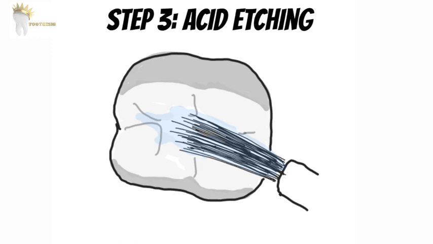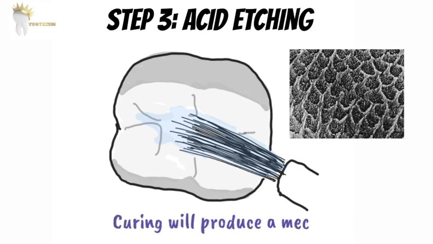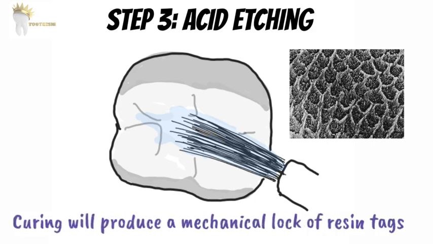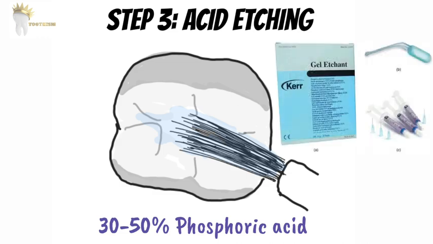Next is acid etching. Why is it done? To create microporosities in the enamel surface so that when we apply a low viscosity resin, it penetrates the roughened surface. When curing is done, this will produce a mechanical lock of resin tags. Generally, concentrations of 30 to 50% phosphoric acid solutions or gels are recommended.